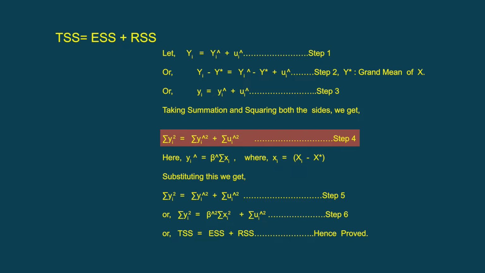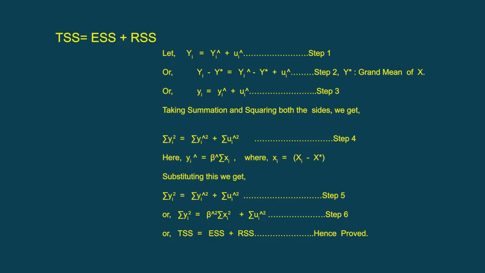Now we know from our regression model that yi hat is basically explained by the slope coefficient, which is beta hat, multiplied by small xi. Here all the small letters indicate the deviation from the mean.